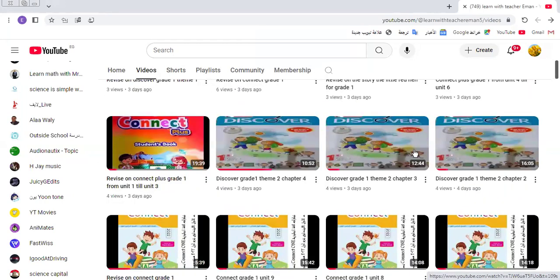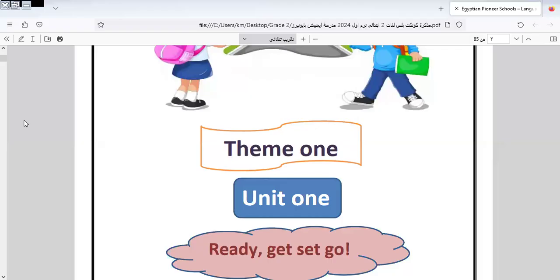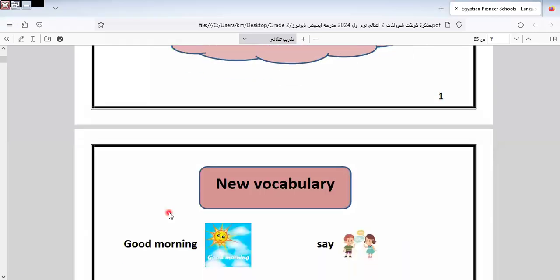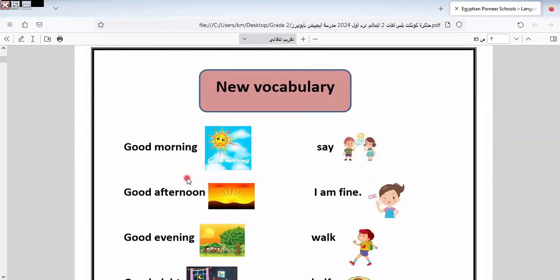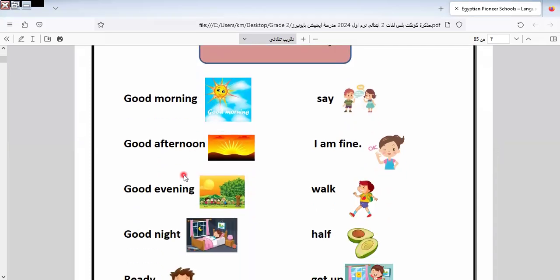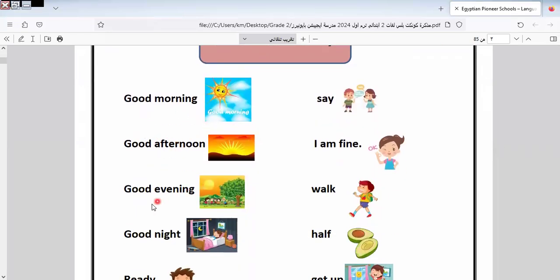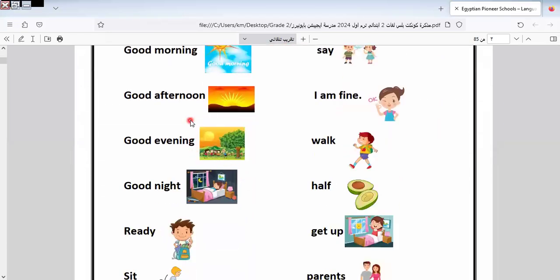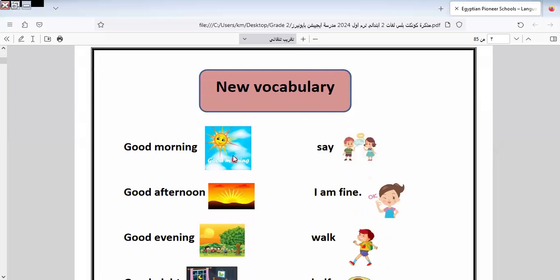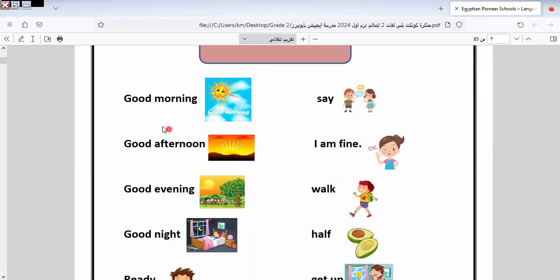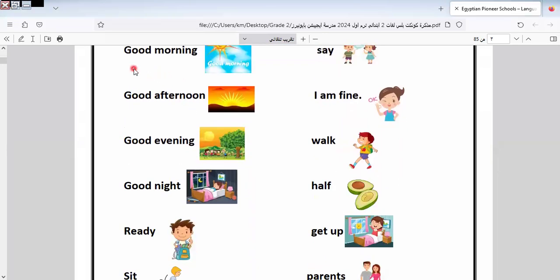Let's go to our revision today. Here I will revise every unit that we took during the lessons, and we revise the vocabulary related to every unit. In the first unit, we took good morning, good afternoon. This is called the daytime. Good morning, good afternoon, good evening, good night, and all of us know when we use these greetings.